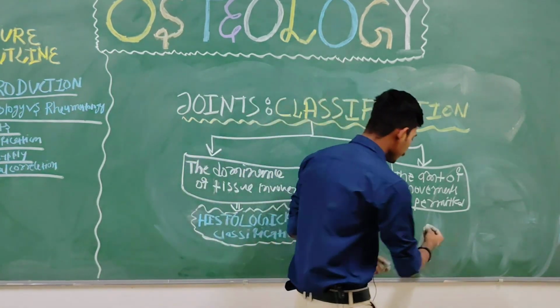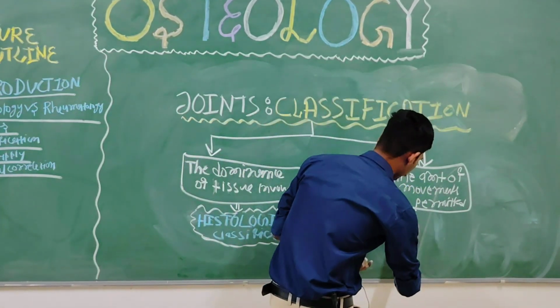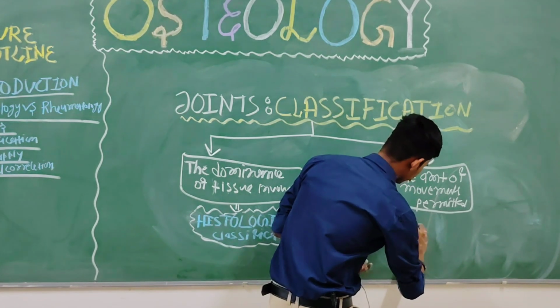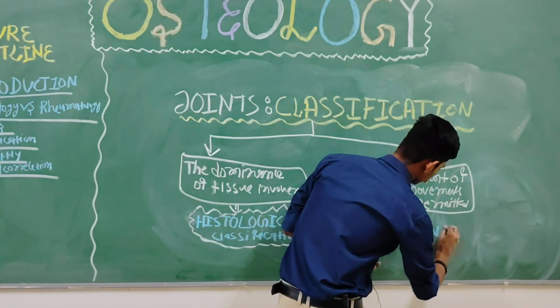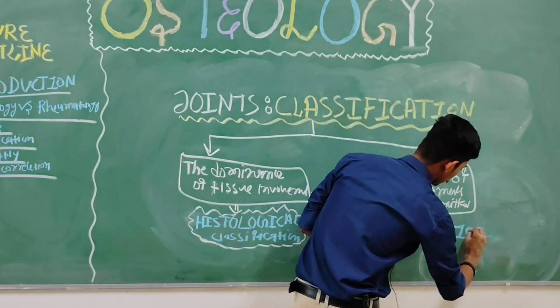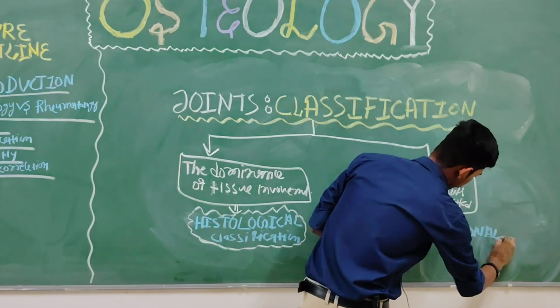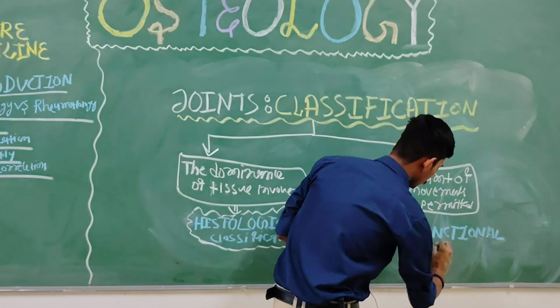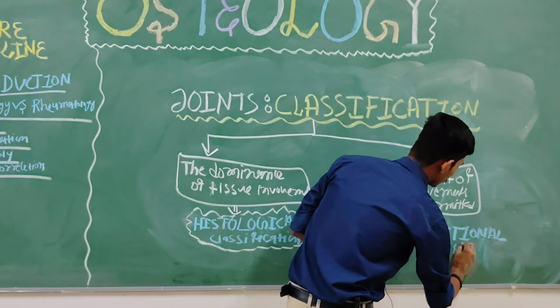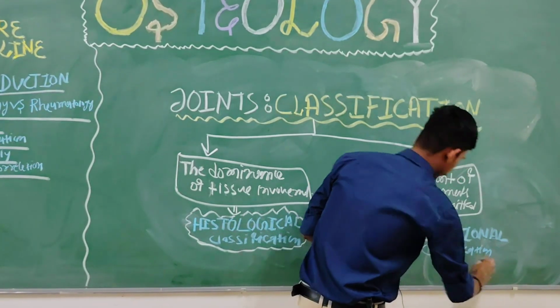Very good. Write down functional classification.